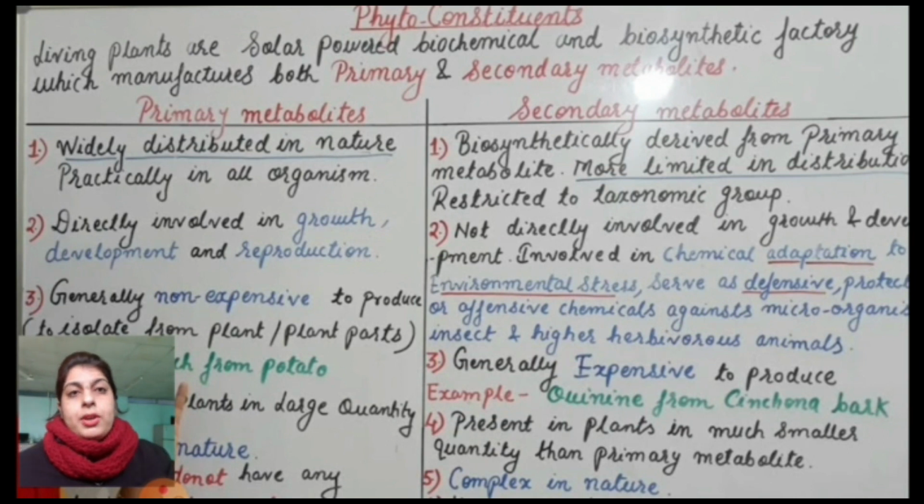The primary metabolites, you are very well aware about the primary metabolites. These are carbohydrates, proteins, fats and nucleic acid. These are the constituents which we take in our daily diet. But the secondary metabolites are the chemicals which are responsible for the therapeutic action in our body. We are taking carbohydrates, proteins, fats in our diet in the form of wheat, rice, milk. They all are the primary metabolites.